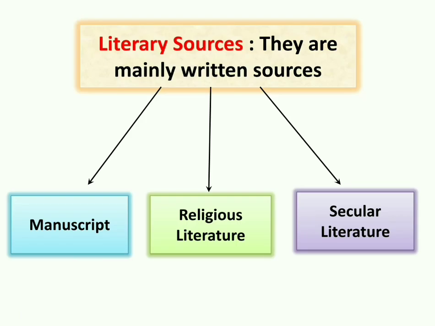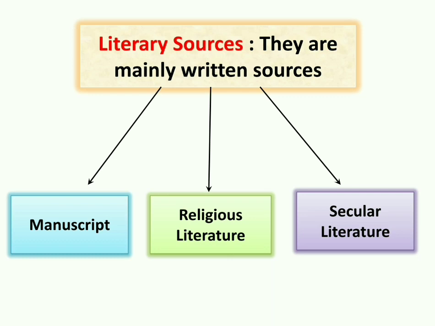Literary sources. They are mainly written sources. Literary sources means written sources. Whatever was written by hand on either the bark of birch tree or on palm leaves was a literary source.